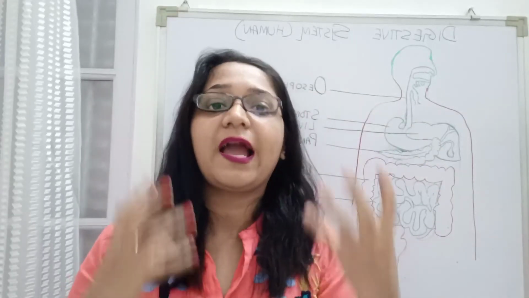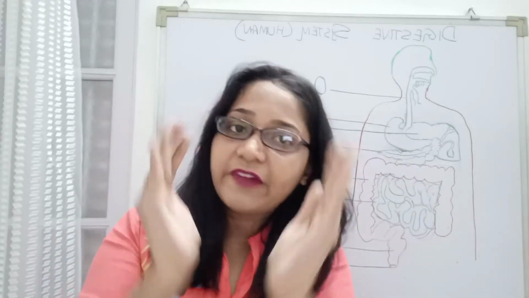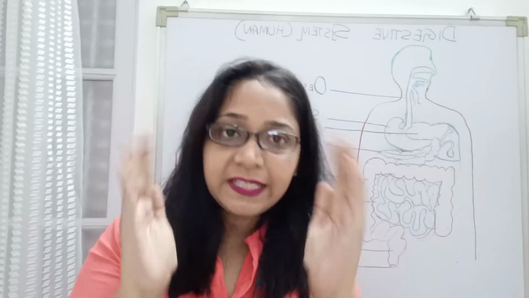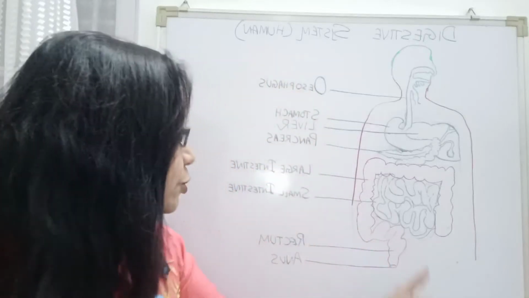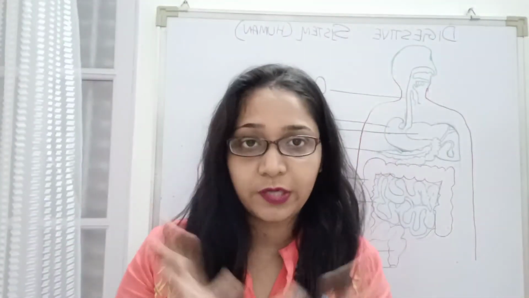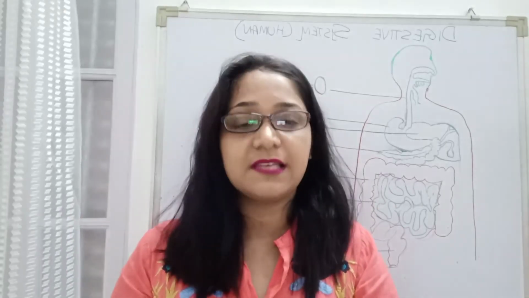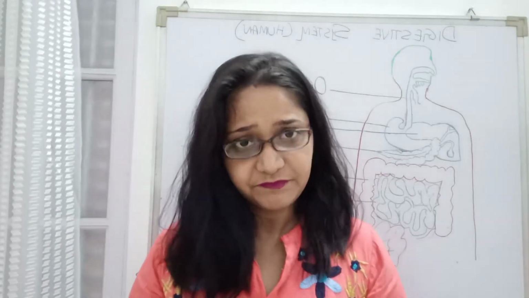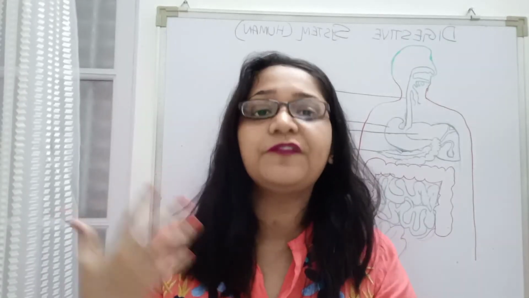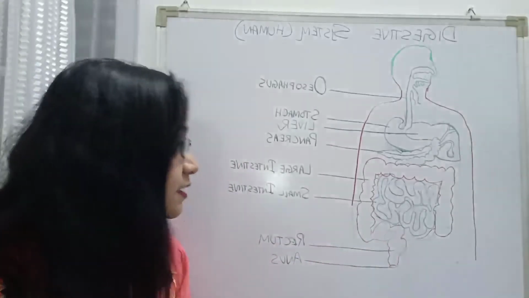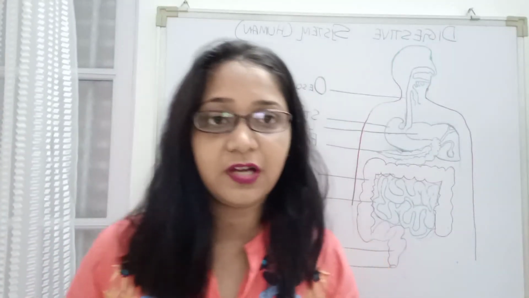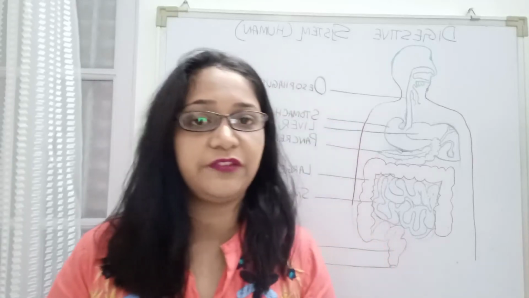Till the time I remove it from the body, it has to be stored somewhere, and that storage space is known as your rectum. So the rectum is an organ meant for storing the undigested or waste products until they are removed through the opening which is called the anus. Finally, whatever undigested or waste products were generated will be removed through the anus.